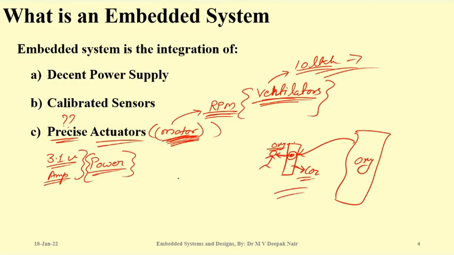I can give you a second example. How many of you have seen a vending machine? This is a simple, light-mooded example. A vending machine, where you put your money and you get a Coca-Cola or some chips out of that machine. Assume again there is a motor inside that machine also, which rotates and brings the product outward.